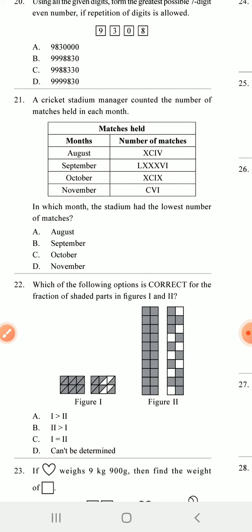But in which month did the stadium have the lowest number of matches? So you need the lowest number. So this is the lowest.